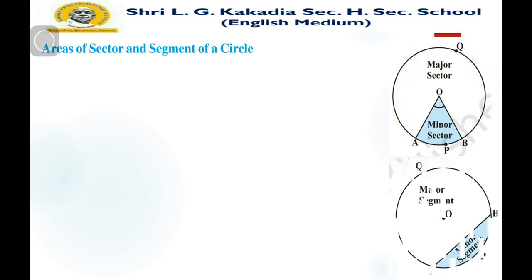As for a segment, the area of a circle enclosed by a chord and an arc is known as a segment. This one is a minor segment, and this is a major segment. We are going to find areas related to this segment and sector.